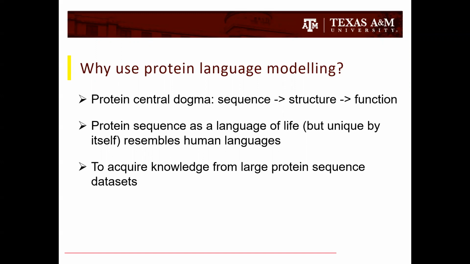Next, we will tackle this problem with protein language models, or so-called sequence modeling. Because first, the protein central dogma tells us that sequence, structure, and function have a dependent relationship. Second, protein sequences resemble some properties of human languages, but at the same time have their own uniqueness. Third, abundant protein sequence data is a good source for training language models.